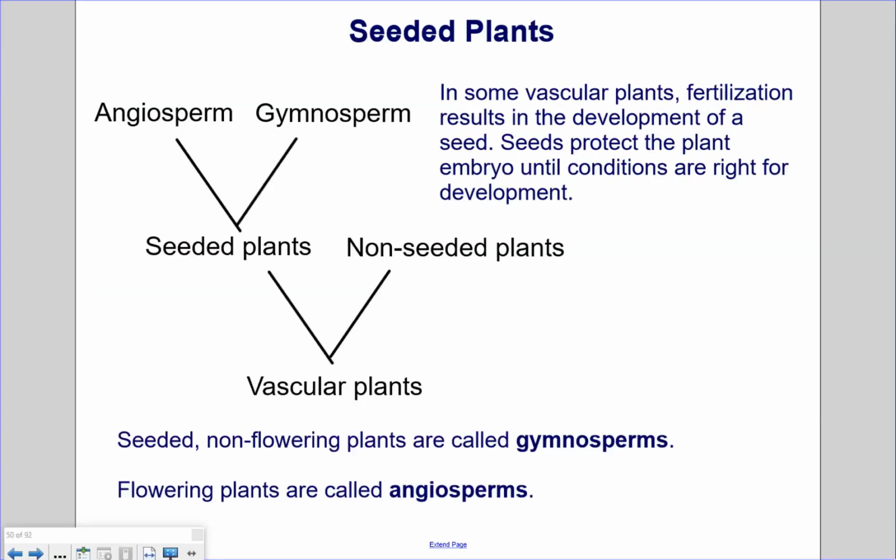Seeded plants. In some vascular plants, fertilization results in the development of a seed. Seeds protect the plant embryo until conditions are right for development. Seeded, non-flowering plants are called Gymnosperms. Flowering plants are called Angiosperms.